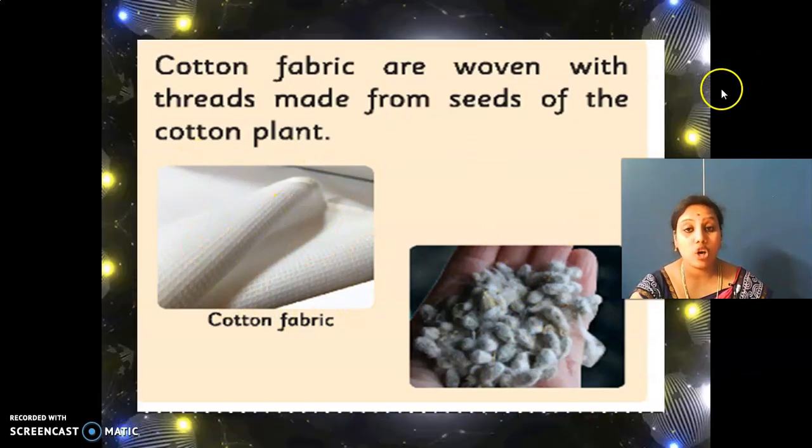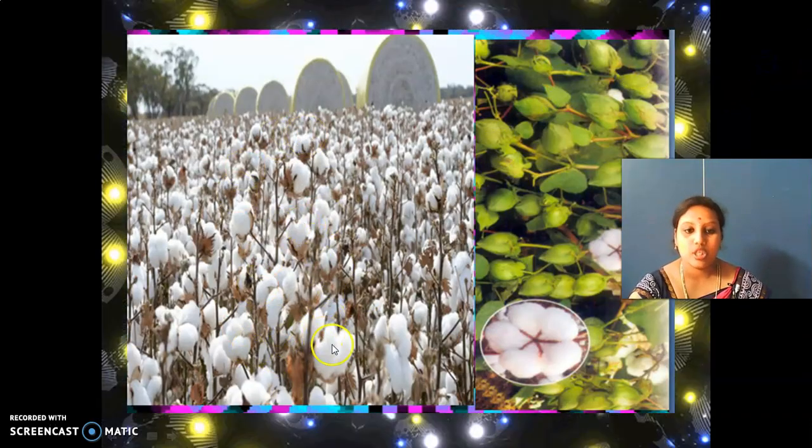Okay, so from the cotton plant, you will get seeds. See, this is a cotton plant. So when they remove this, you will get it. Can you all see? This is a cotton plant. See here, the cotton, and this is a cotton form.